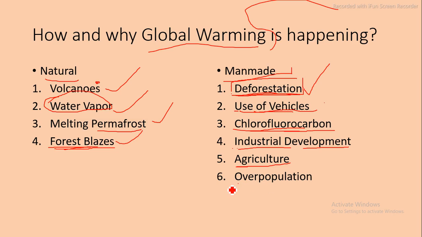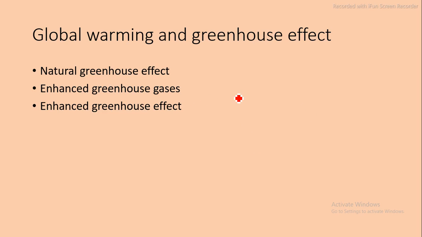Overpopulation. Emission of carbon dioxide, methane, everything, and the increased population again causes pollution in the atmosphere, releasing greenhouse gases, which causes global warming. So let's see what is the relation between global warming and the greenhouse effect.